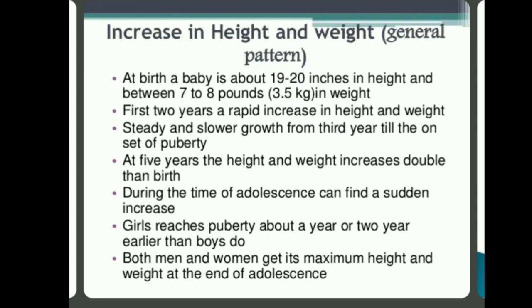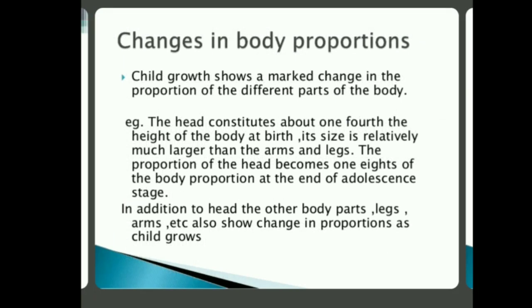Girls reach puberty a year or two earlier than boys. Then both men and women get their maximum height and weight at the end of adolescence. When the adolescent stage ends, at 18 or 19 years, a girl or a boy attains the maximum height.